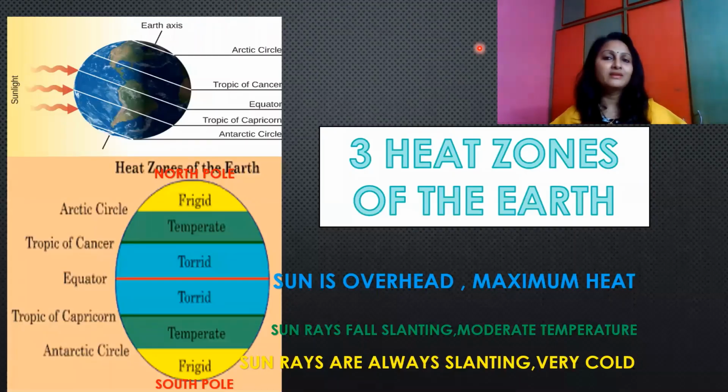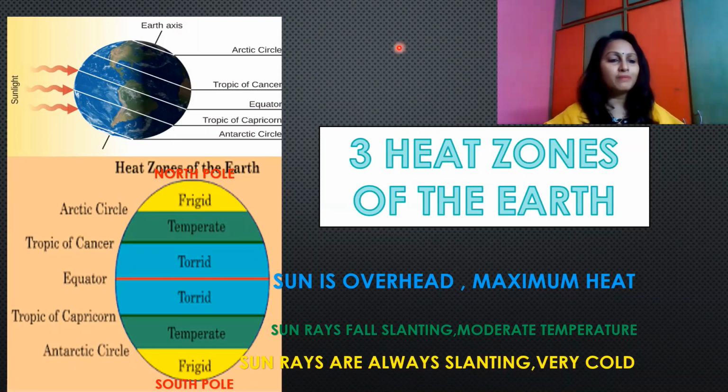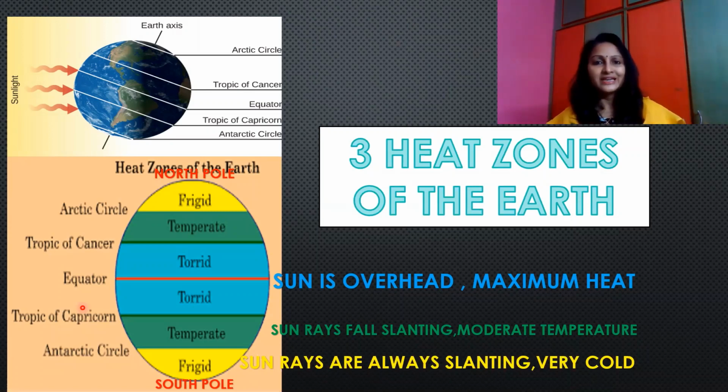Latitudes even define heat zones of the Earth. There are three heat zones of the Earth: torrid zone, temperate zone, and frigid zone. Torrid zone lies between Tropic of Cancer and Tropic of Capricorn, that is 23.5 degrees north and 23.5 degrees south. Sun is exactly overhead at least once in a year on all latitudes of the torrid zone. It receives maximum heat, so it is known as a hot zone or a torrid zone.